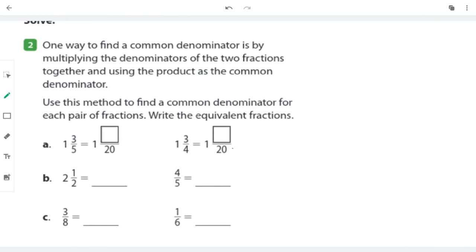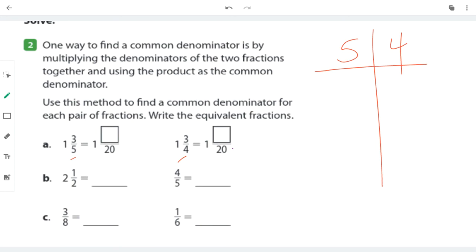This problem is telling you that another way to find a common denominator is by multiplying the denominators, because of course it'll be common. They'll both appear on each other's charts. So for example, 5 and 4, they both will multiply by each other to get a common denominator.